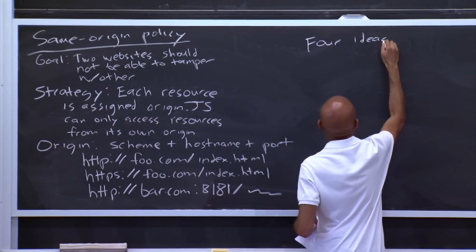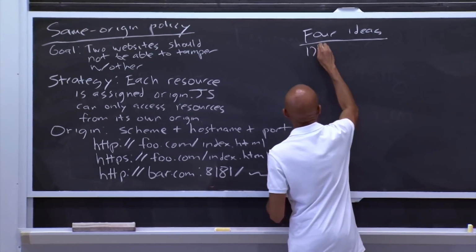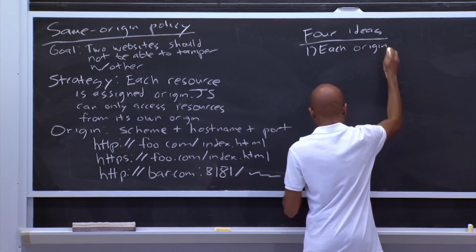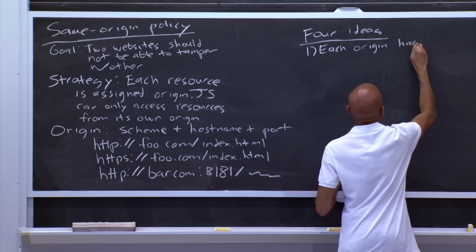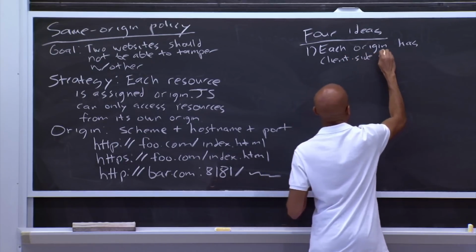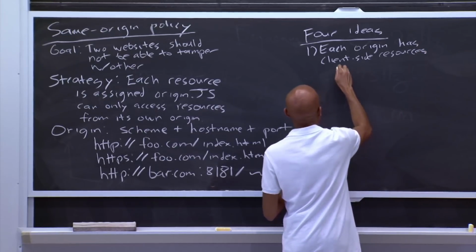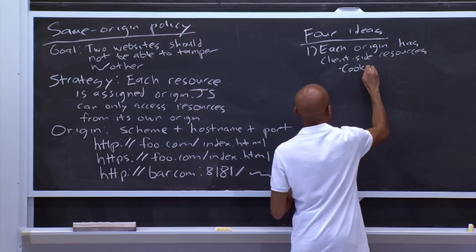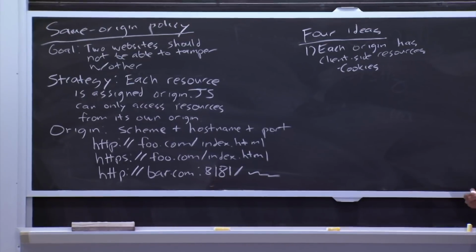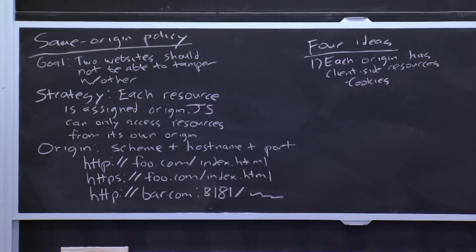behind the browser's implementation of the same origin policy. So first idea is each origin has client-side resources. And so what are examples of those resources? Things like cookies. Now you can think of cookies as a very simple way to implement state in a stateless protocol like HTTP. Basically, a cookie is like a tiny file that's associated with each origin.